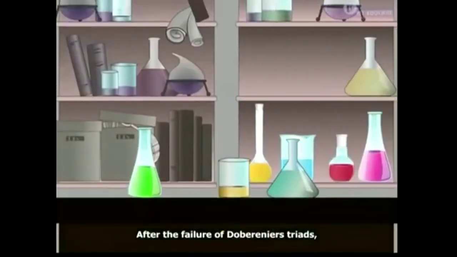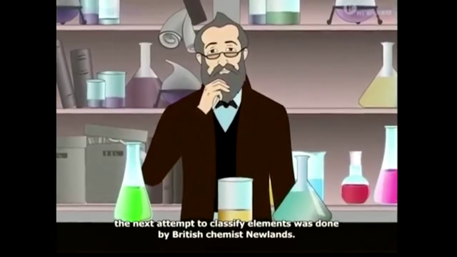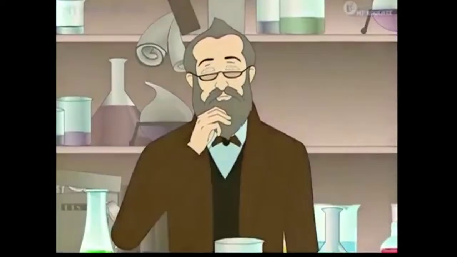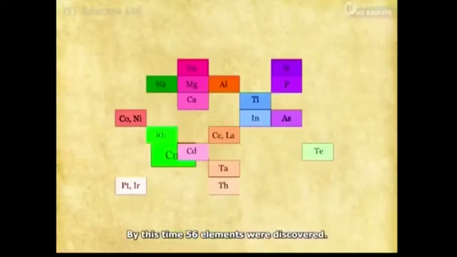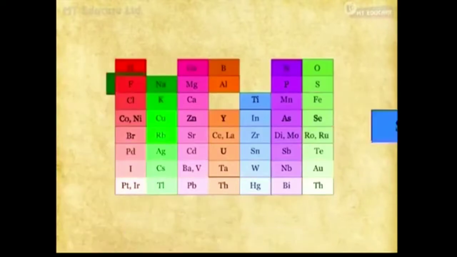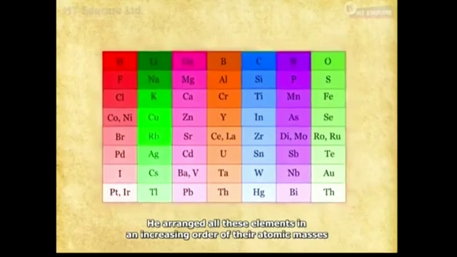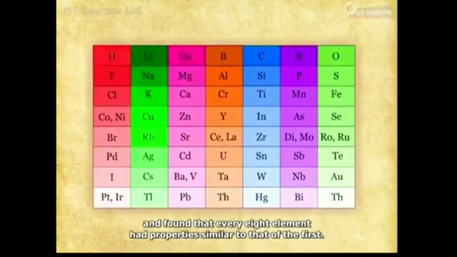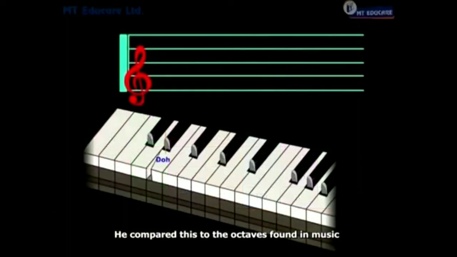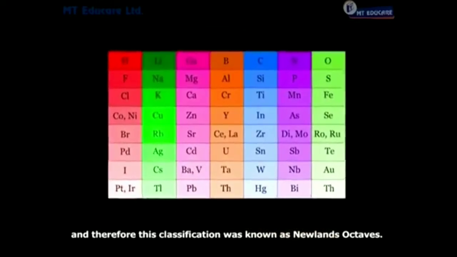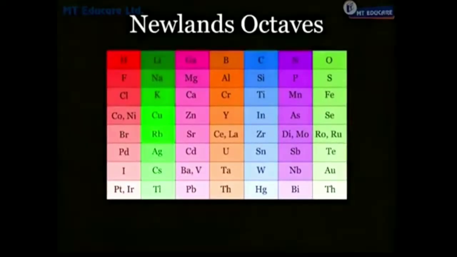After the failure of Döbereiner's triads, the next attempt to classify elements was done by British chemist Newlands. By this time, 56 elements were discovered. He arranged all these elements in increasing order of their atomic masses and found that every 8th element had properties similar to that of the first. He compared this to the octaves found in music, and therefore this classification was known as Newlands Octaves.